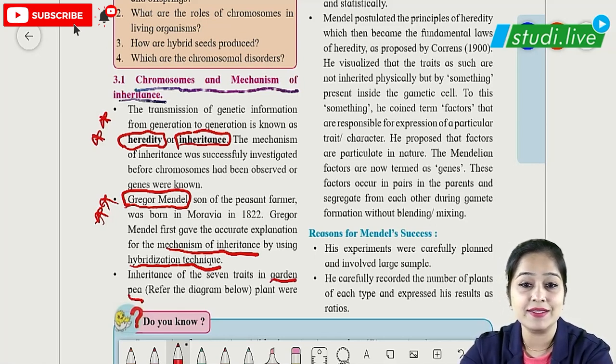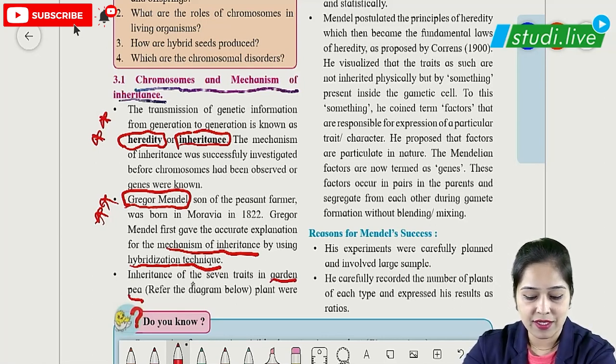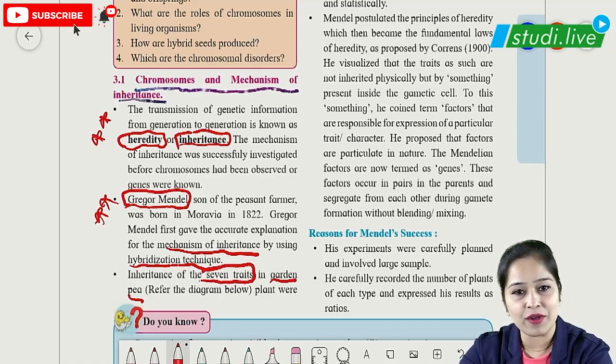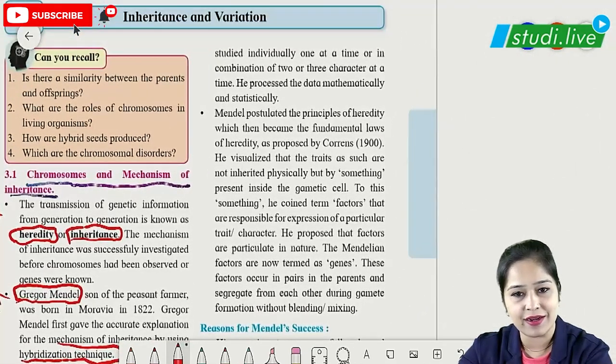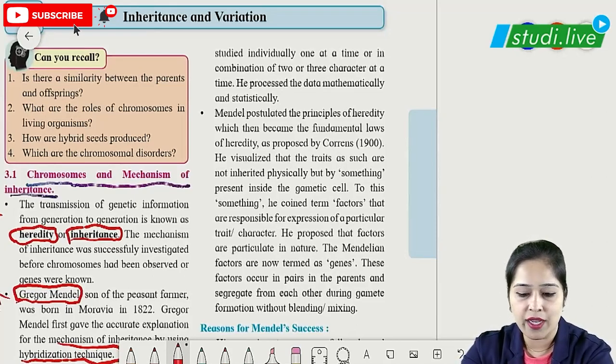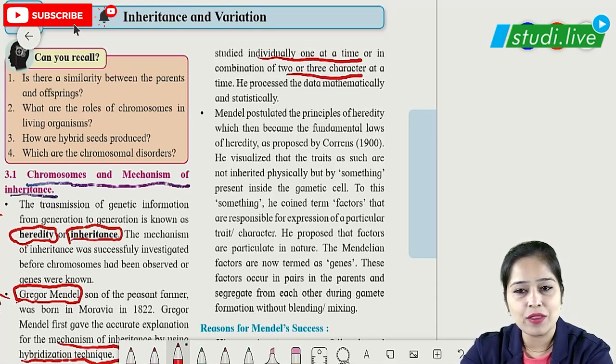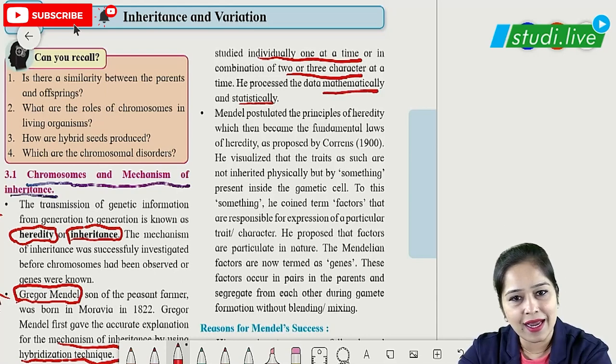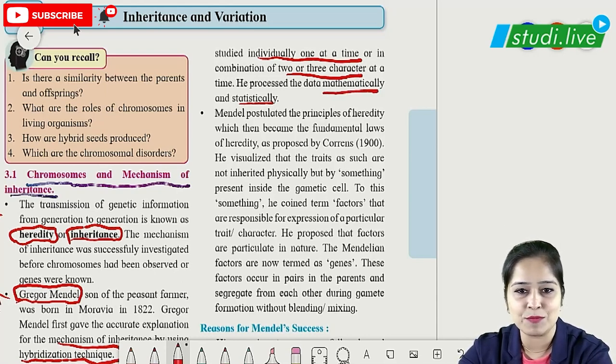The reason behind selecting garden pea was because it had 7 traits. These 7 traits mean 7 different characters. So that is why he selected this garden pea. What did he do? He studied one character at a time, and then he started using a combination of 2 or more characters. The data from those experiments, he processed mathematically and statistically. So he kept quite a good record of all his experiments.